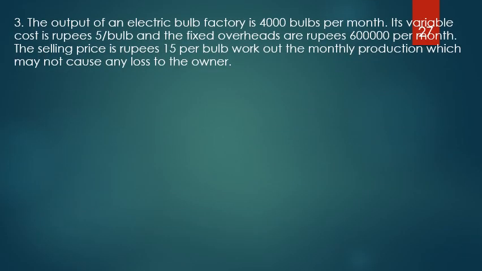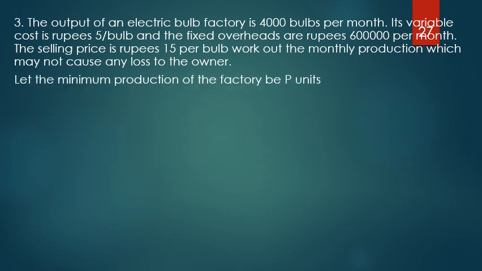Let us come to the third problem. The output of an electric bulb factory is 4,000 bulbs per month. Its variable cost is rupees 5 per bulb, and the fixed overheads are rupees 6 lakhs per month. The selling price is rupees 15 per bulb. Work out the monthly production which may not cause any loss to the owner. That means break even. At what production quantity the company will be breaking even? That is the question asked.